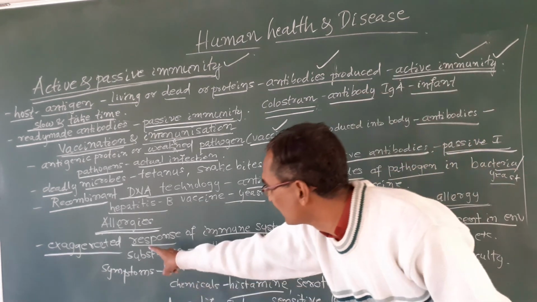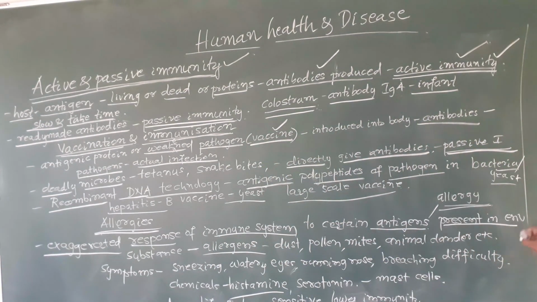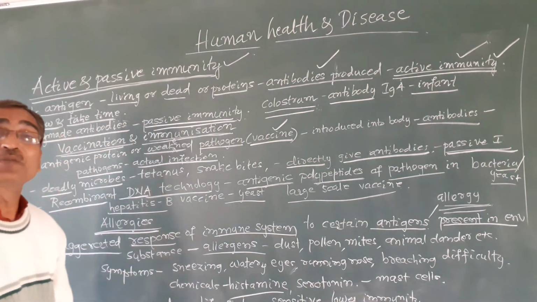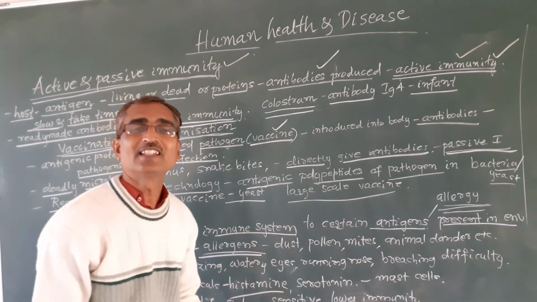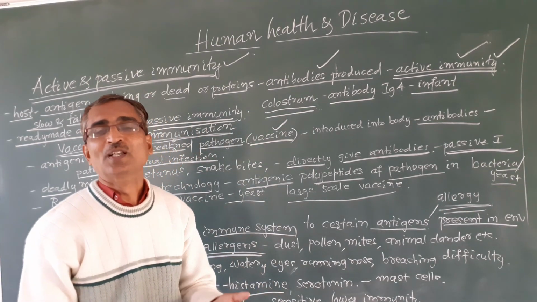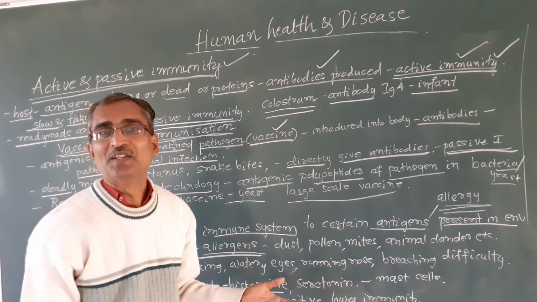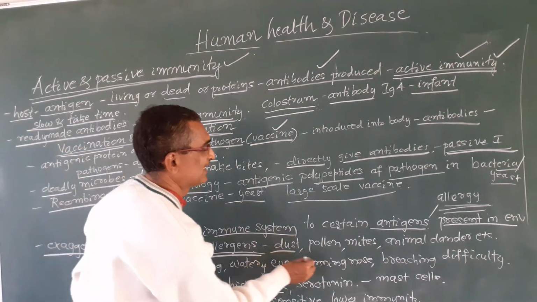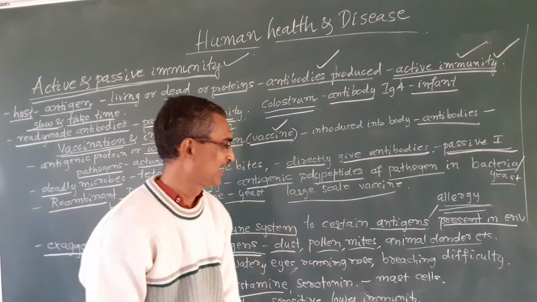Okay, so that exaggerated response of our immune system to certain antigens present in the environment is called an allergy. Okay, allergy, and the substances which cause allergy are called allergens. Dust, smoke, pollens, okay. These substances which cause this allergy are called allergens. That is dust, pollens, mites, animal dander, okay, all these.